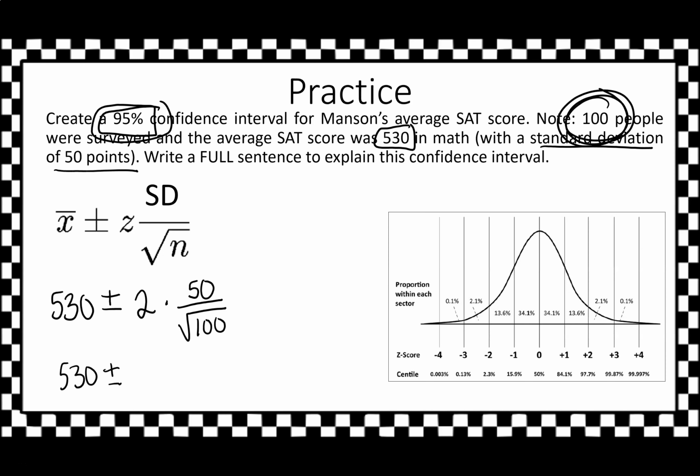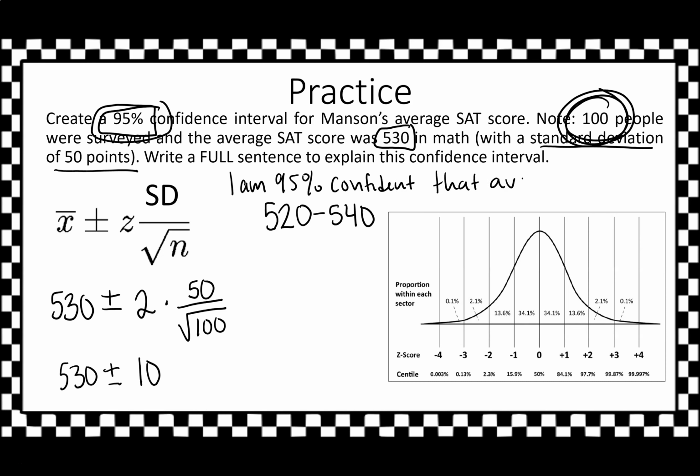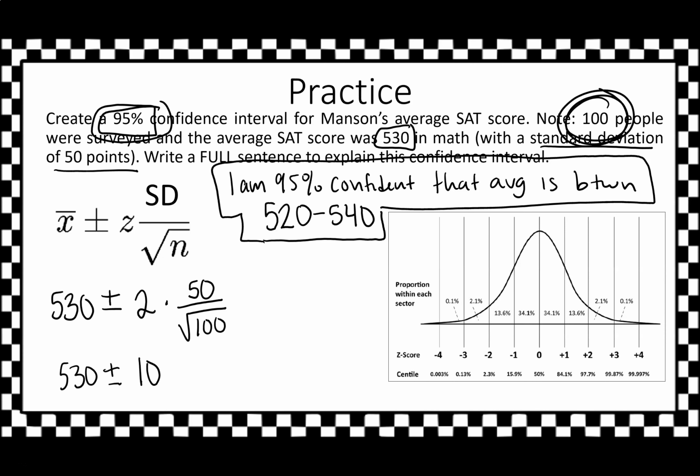So this is going to give me 530 plus or minus 2 times 50 is 100, and 100 divided by the square root of 100 is going to be 100 divided by 10. That's just going to give me 10. Well, what's that going to be? That's going to be from 520 to 540. So I am 95% confident that the average is between 520 to 540. Outstanding.